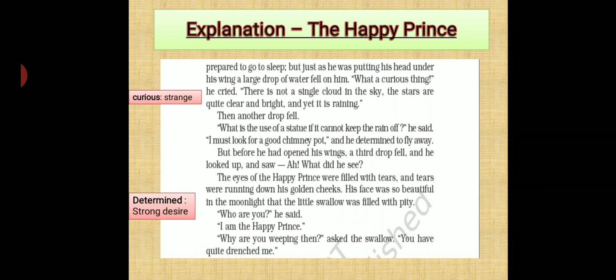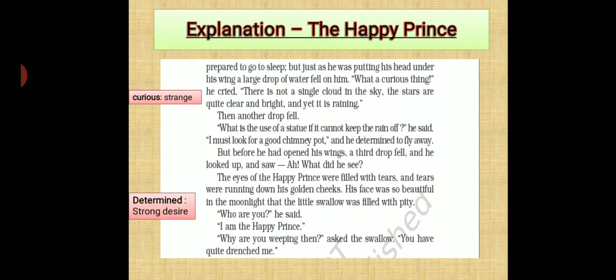So the swallow thought the statue was useless because it was not able to protect it from the rain. So he thought he should not sleep under the statue. The swallow thought that it was better to take shelter in the chimney of a house, and decided to move away from there because the statue was not able to protect it from the rain.